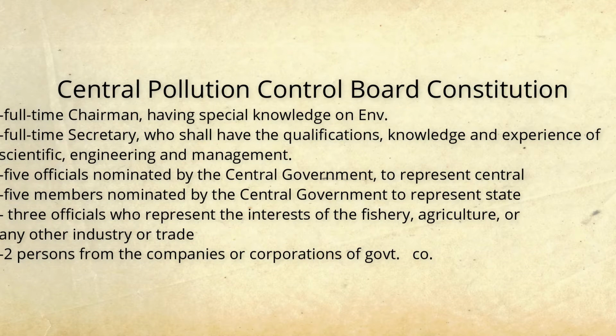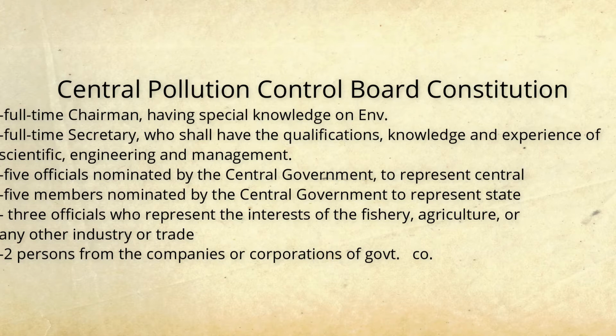Now the Central Pollution Control Board has a full-time chairman. This chairman has special knowledge with regard to environmental protection, and is nominated by the central government. Furthermore, there is a full-time secretary, who has the experience of a scientific nature and also with regard to environmental protection.